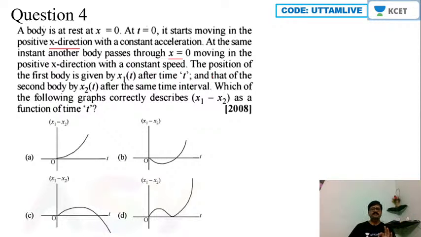The position of the first body is given by x1 of t after time t, and that of the second body is given by x2 of t after the same interval of time. Which of the following graphs correctly describes x1 minus x2 as a function of time?